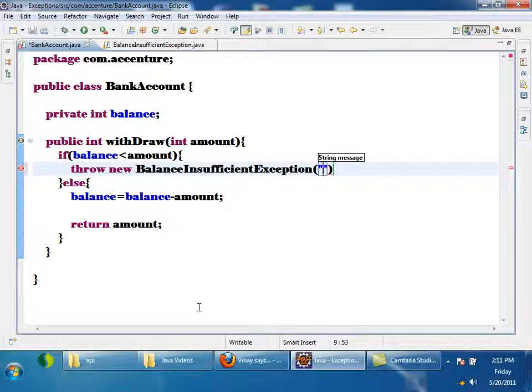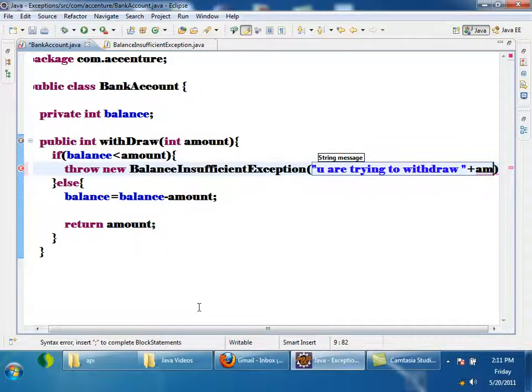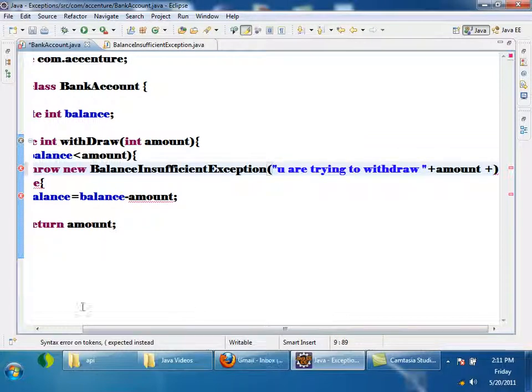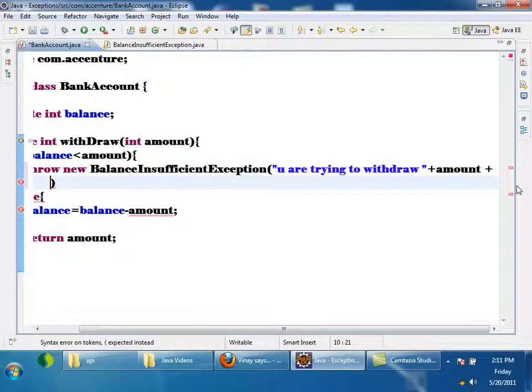See here: you are trying to withdraw, plus amount, plus you have only, plus balance.